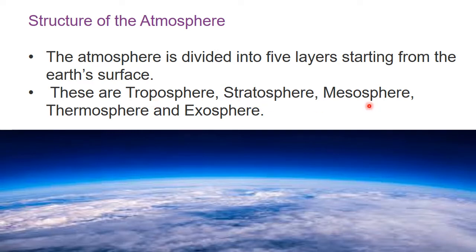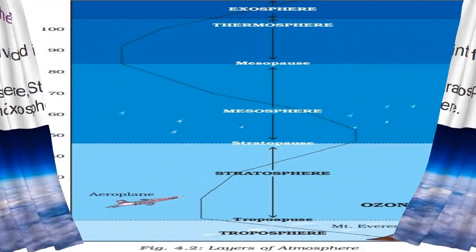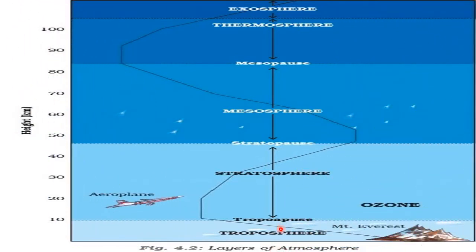stratosphere, mesosphere, thermosphere and exosphere. Once again, my dear children, troposphere, stratosphere, mesosphere, thermosphere and exosphere. Okay, children. So look at this diagram. Starting from the Earth's surface, first we have troposphere, second stratosphere, third mesosphere, fourth thermosphere and last exosphere. Okay, we'll move to the next.